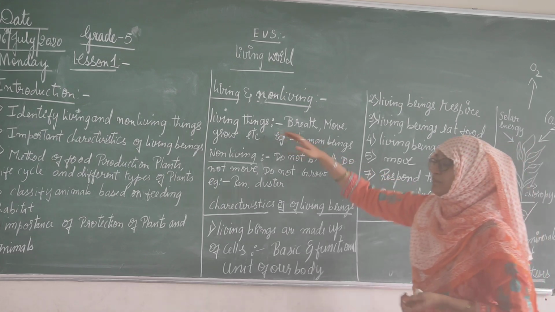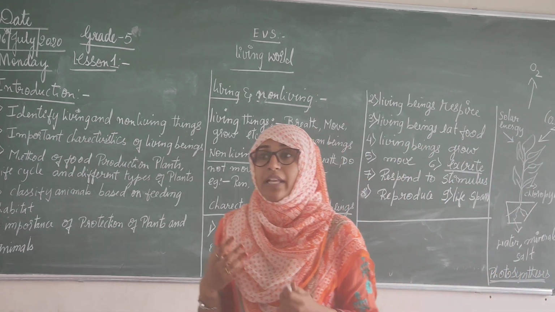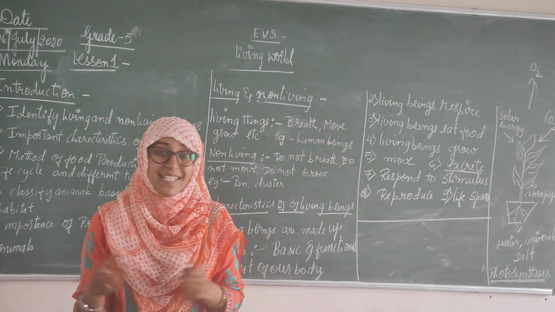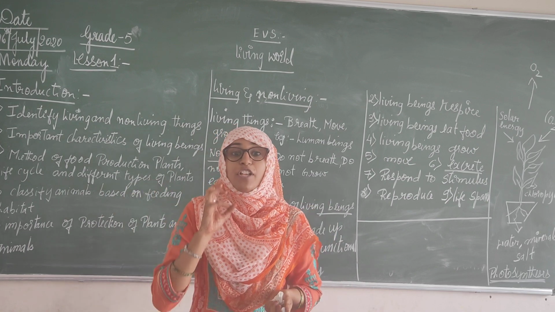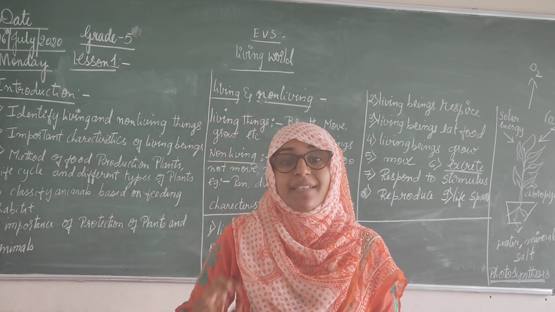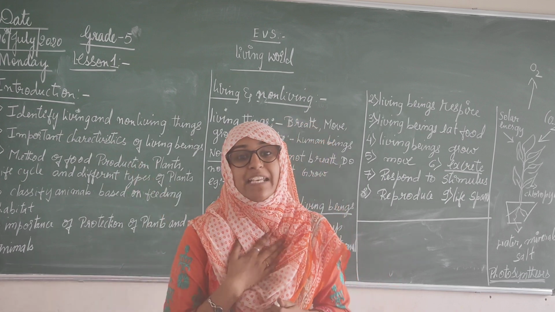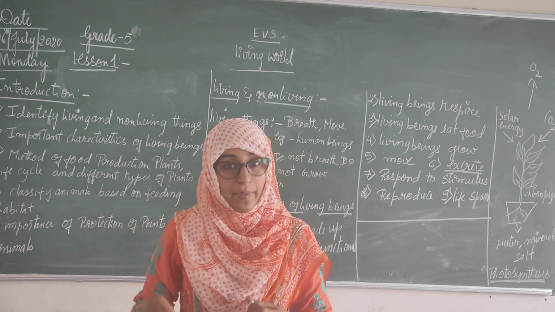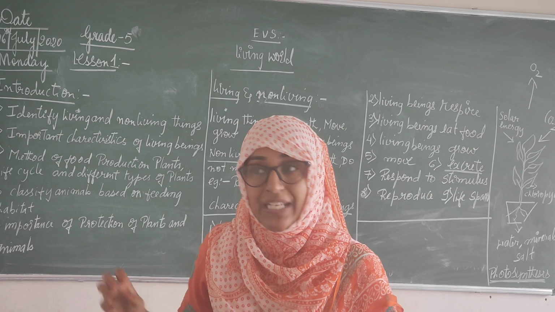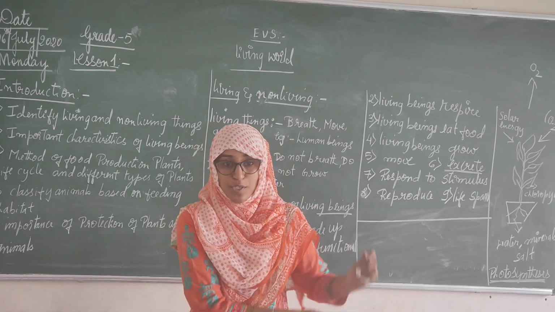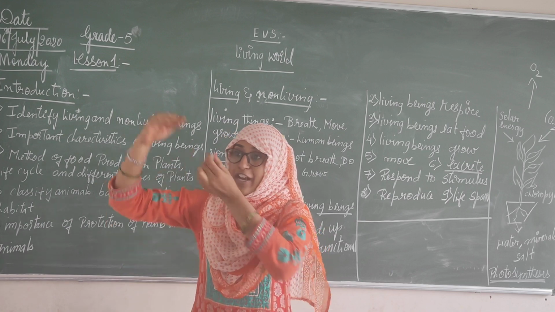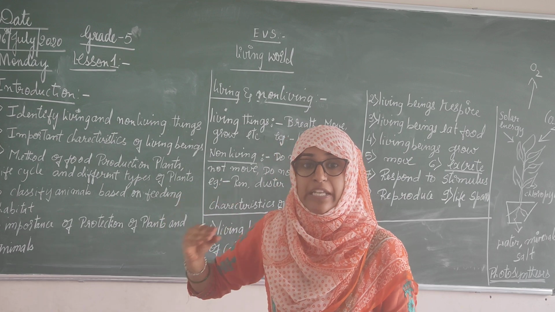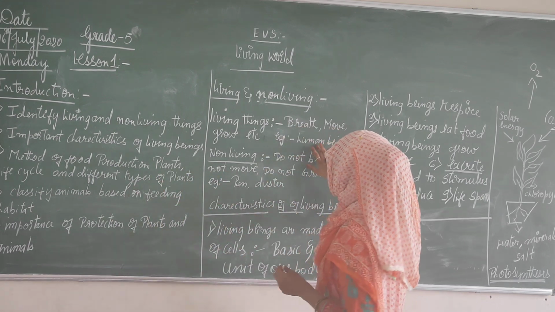Okay, living things. Living things means what? Living things are the things that show a living property. Suppose I am moving. This is one living property, right? Living things breathe. Yes, I am breathing, right? With the help of air. I take air. This is one property. Living things grow. First, I was a small baby. Then went to LKG. Then went to UKG. I started growing up. That is growing. It shows a living property.